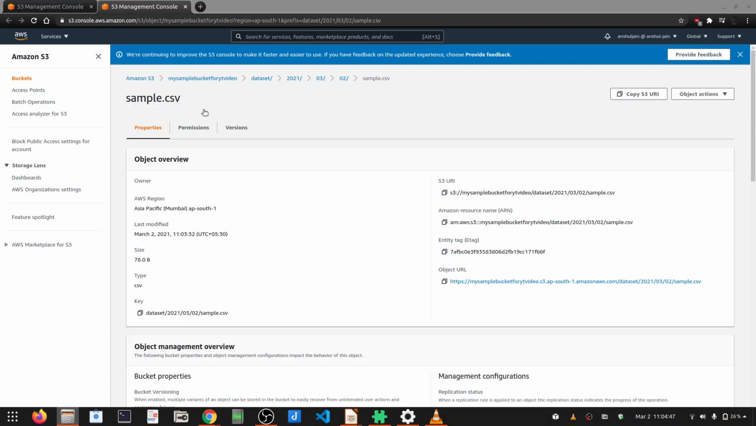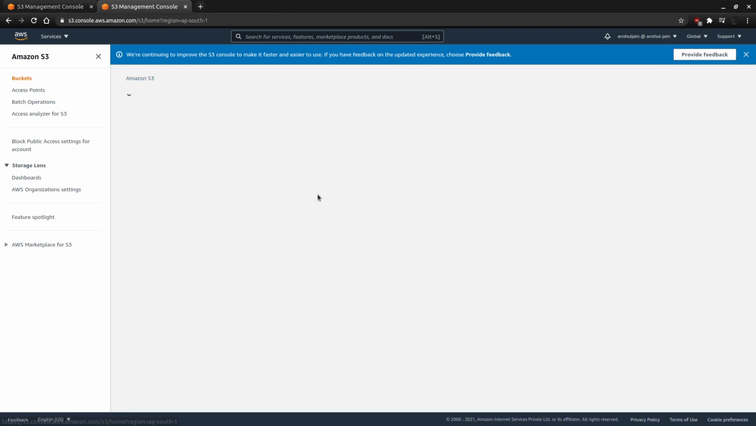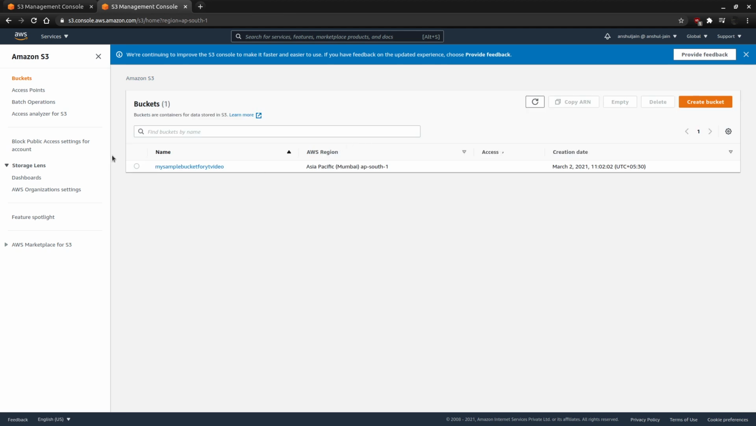So this way we can actually partition the data based on date, and if you see here, you can clearly see that my data is now partitioned using date, where in the dataset folder I have the year, month, and the date. This is how we can do the partitioning in AWS, and I hope this has given you some idea around it.